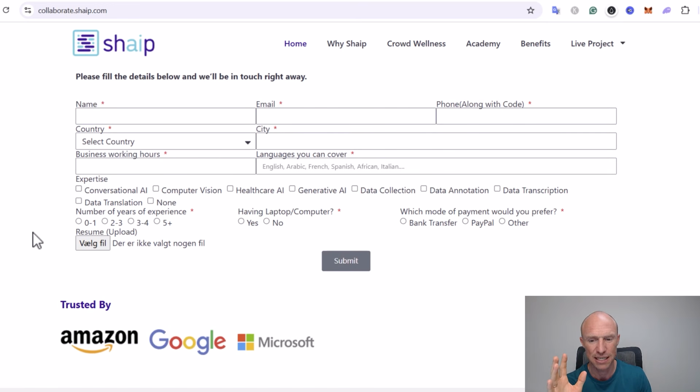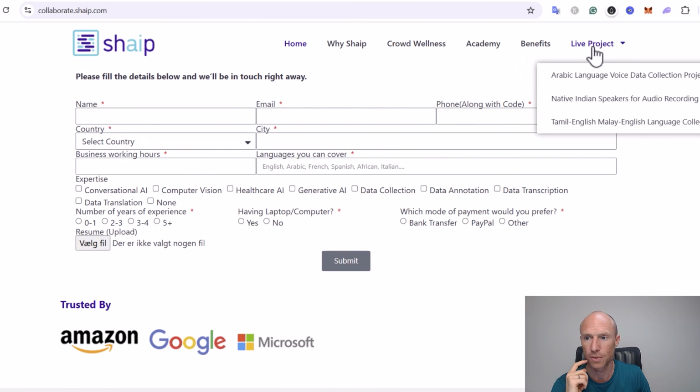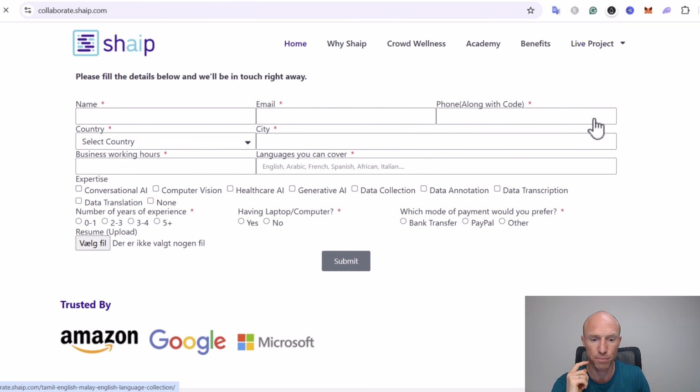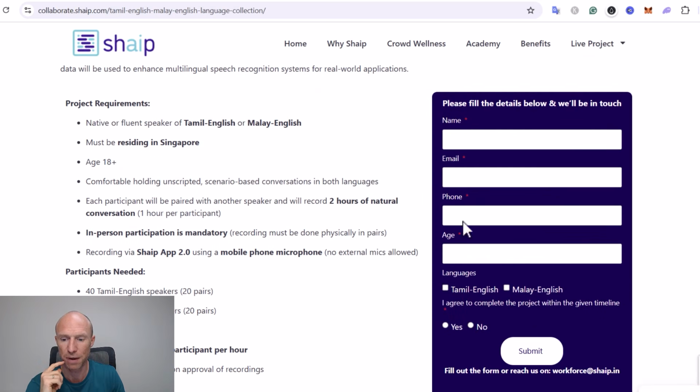The sign up form is a little bit messy. You know, that's just how it is. Maybe that will be improved by the time you watch this video. We'll see. But also you can see, make sure you fill out everything here, and then you can also upload a resume. You can also, as I showed, go to the specific projects, and here you can also apply for those by filling out an application for a specific project. So there are different ways to do this.